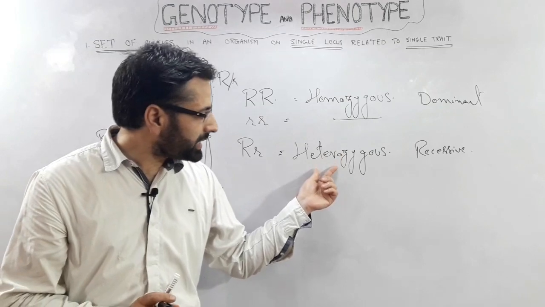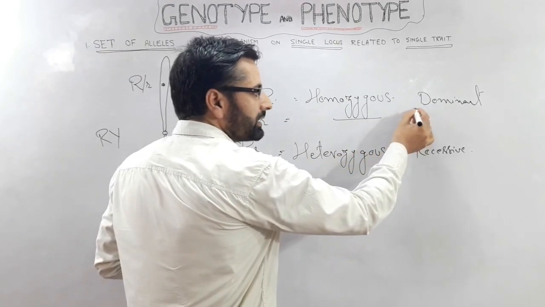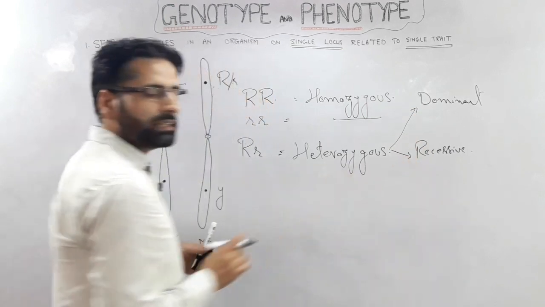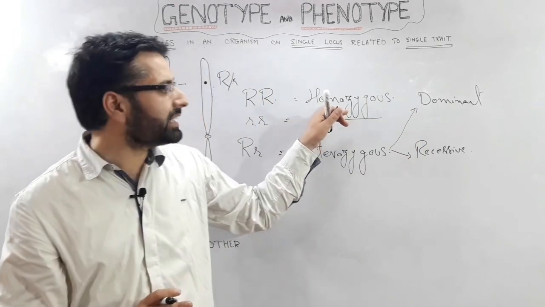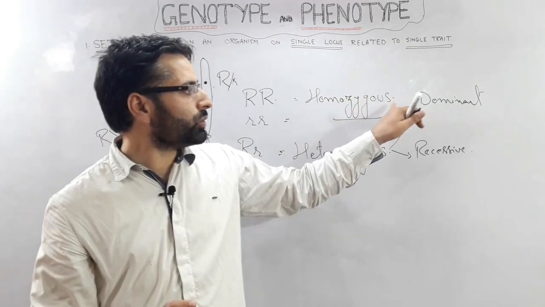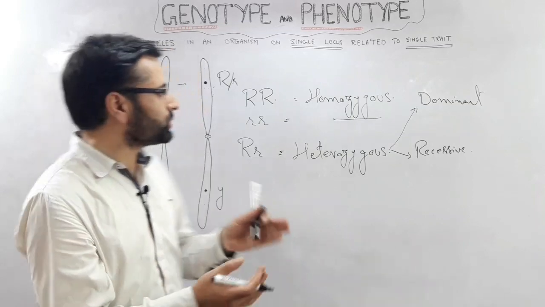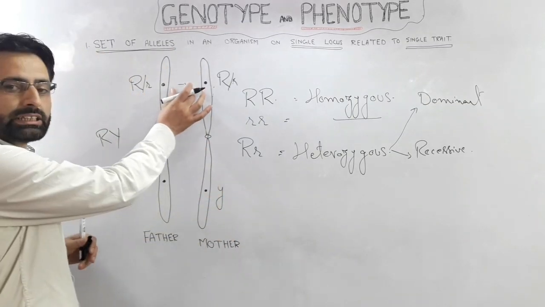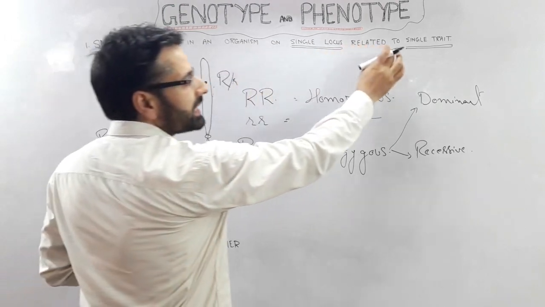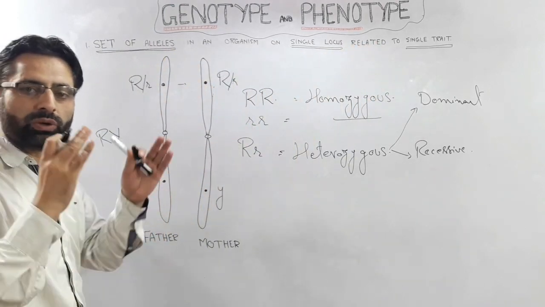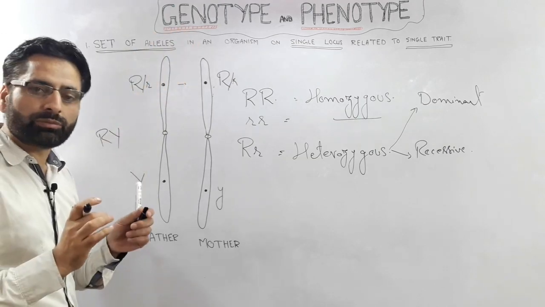When it is present in the heterozygous condition, then one can be dominant and one can be recessive. When it is homozygous, then it can be homozygous dominant, or it can be homozygous recessive. So the set of alleles present at the single locus controlling the same single trait is called the genotype.